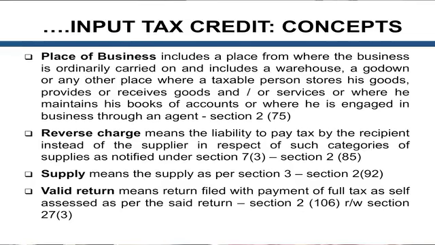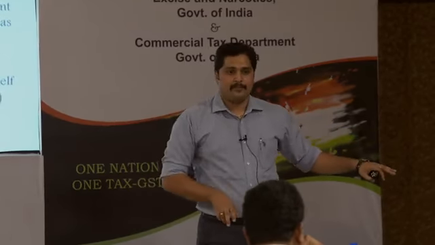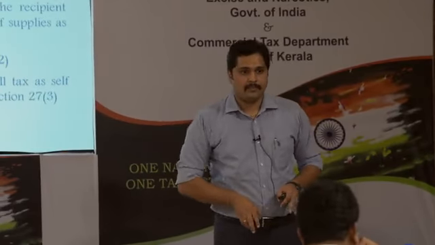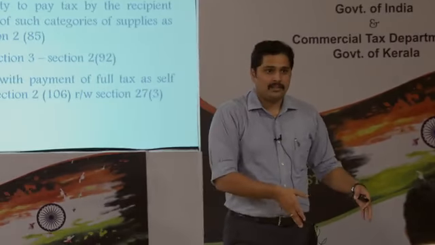Capital goods outside the business premises, you want to say? No, it is just like, let's say I am making a machinery. The capital goods are outside, manufacturing is done outside. The goods that have been manufactured in another premise have been brought here, and I am supplying this one. The supply from there to here is itself a supply. That is the very reason. So it is a capital good for that premise, not for this premise.